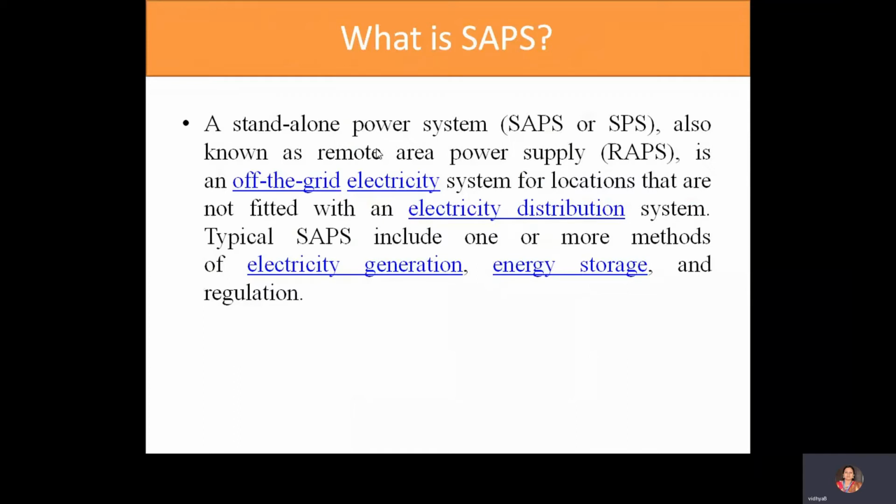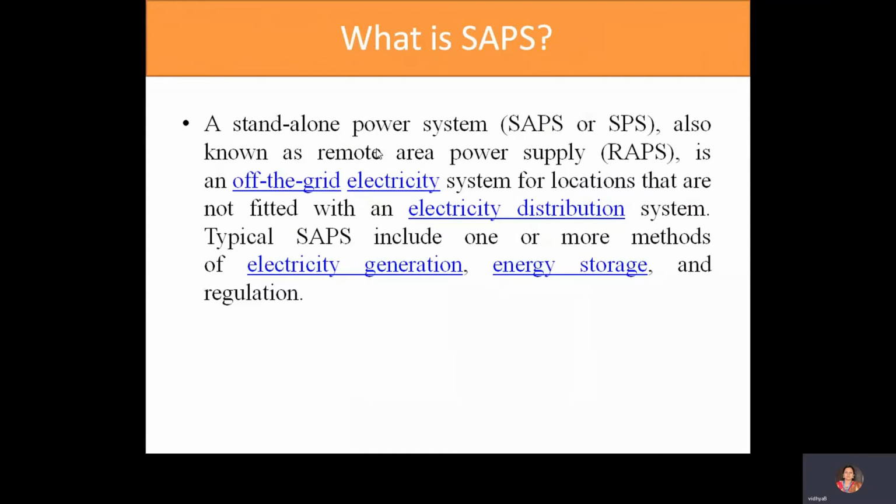It is an off-the-grid electricity system for locations that are not fitted with an electricity distribution system. For example, if you take any jungle or any remote area, we cannot give power supply to them. In that situation, we can go with the standalone power system.